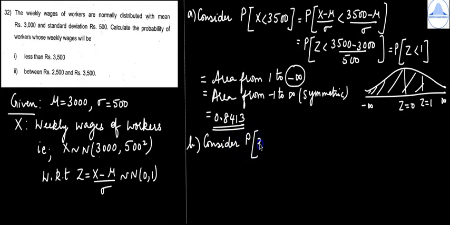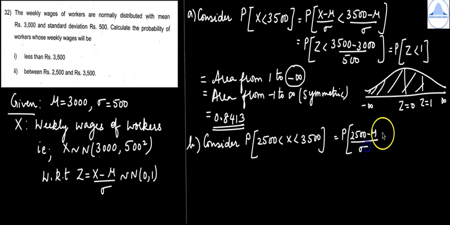Now the second subdivision, between 2500 and 3500. So consider probability of 2500 is less than X is less than 3500. So this is equal to probability of, again you have to standardize. So (2500 minus mu) by sigma is less than (X minus mu) by sigma is less than (3500 minus mu) divided by sigma.